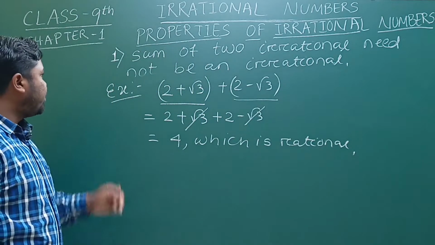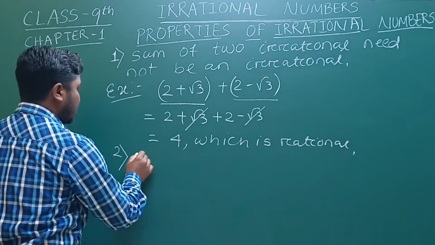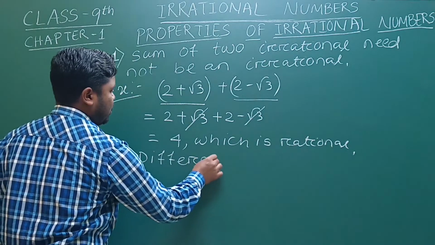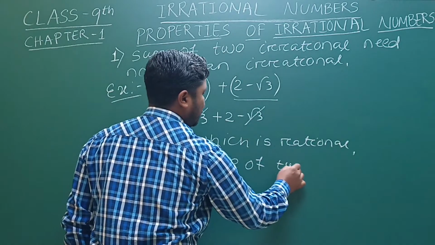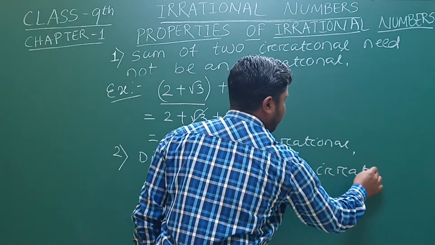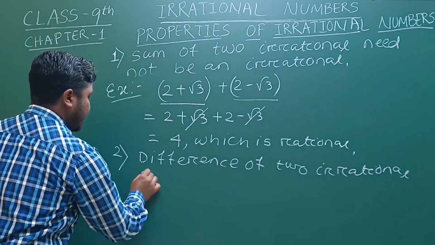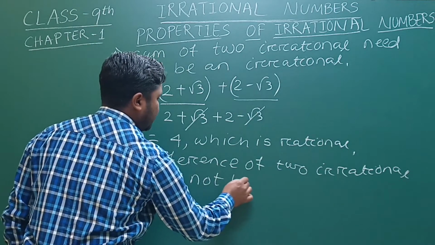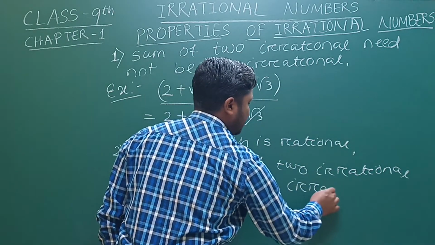Clear? So our second property is the difference of two irrational numbers need not be an irrational.